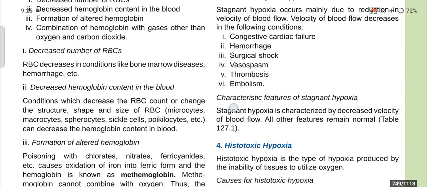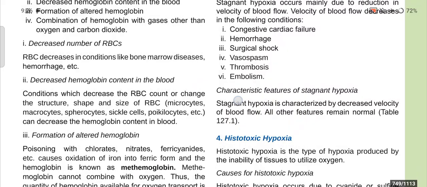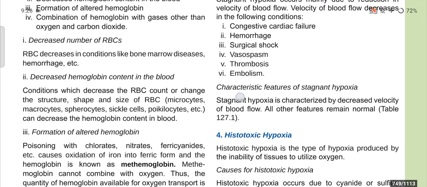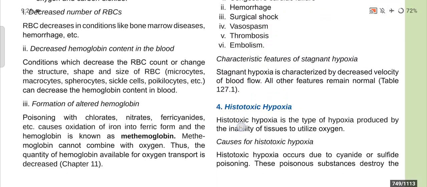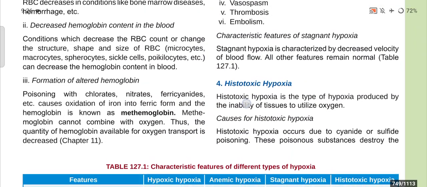Number 3 is formation of altered hemoglobin. Poisoning with chlorates, nitrates, ferrocyanate, etc. causes oxidation of iron into the ferric form, and the hemoglobin is known as methemoglobin. Methemoglobin cannot combine with oxygen, thus the quantity of hemoglobin available for oxygen transport is decreased.